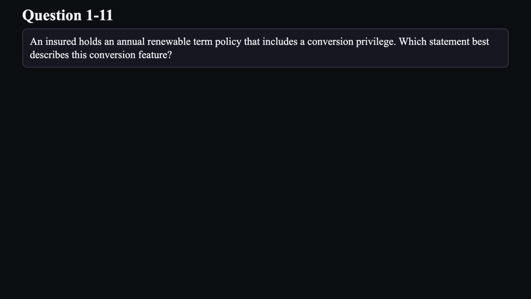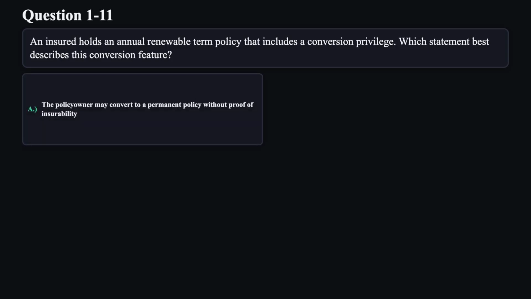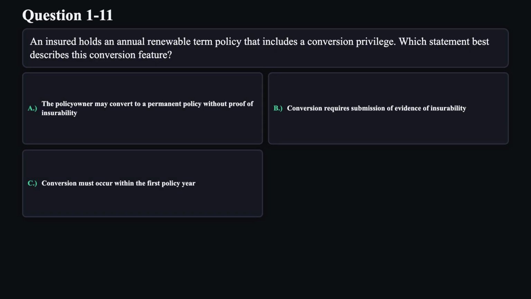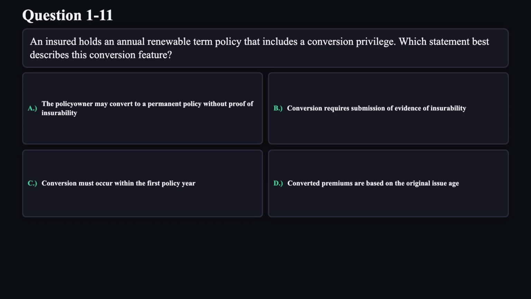Question 11. An insured holds an annual renewable term policy that includes a conversion privilege. Which statement best describes this conversion feature? A. The policy owner may convert to a permanent policy without proof of insurability. B. Conversion requires submission of evidence of insurability. C. Conversion must occur within the first policy year. D. Converted premiums are based on the original issue age.